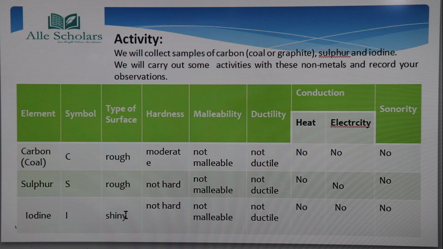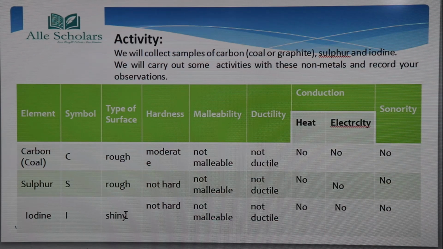Okay. Now if we talk about hardness, like metals, we have seen that they are very hard. So these non-metals are not as hard as metals. So carbon is moderately hard, whereas sulfur and iodine are not hard.